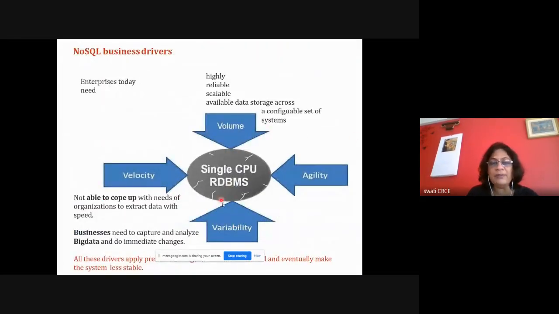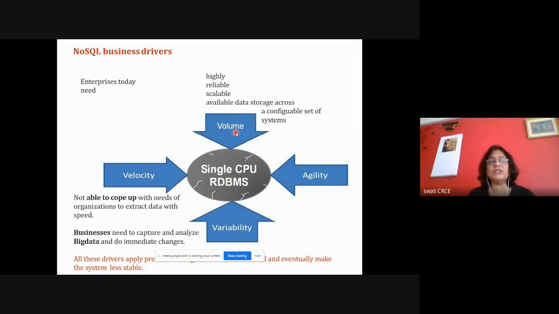Here RDBMS failed because of these four: volume, velocity, agility, and variability of big data, because of which RDBMS cracked. So there was a need to invent different kinds of database management systems. With volume, if volume is increased, we try to scale up the system. If you scale up the system, we are using GPUs. But even if GPUs are used, the temperature is so high that the CPU chip will get heated because of lots of volume and transactions, and then it may not withstand the high volume.